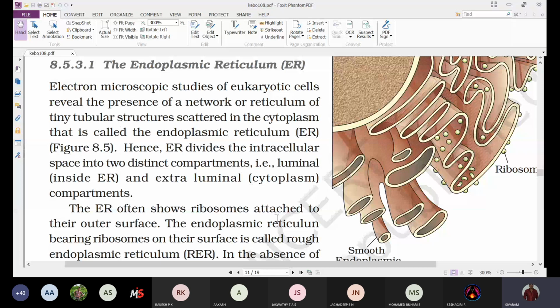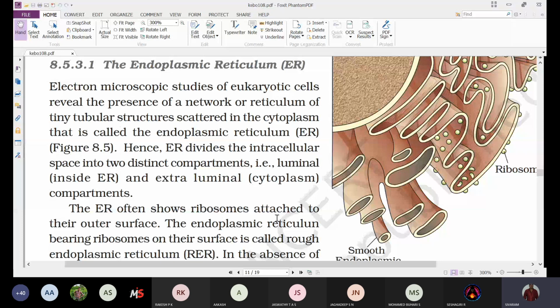Electron microscopic studies of eukaryotic cells reveal the presence of a network, or reticulum. Here the term reticulum refers to network. That means thin tubular structures scattered in the cytoplasm form a network, or reticulum, of tiny tubular structures.